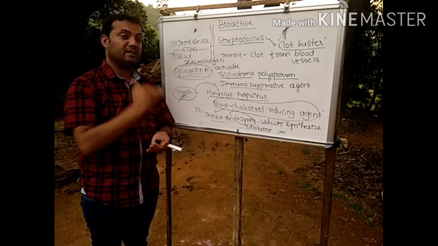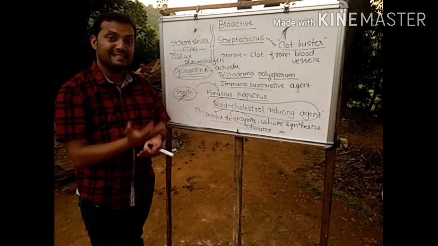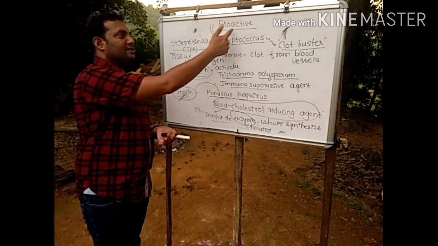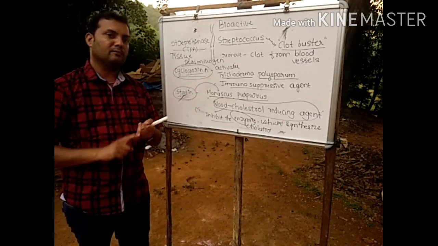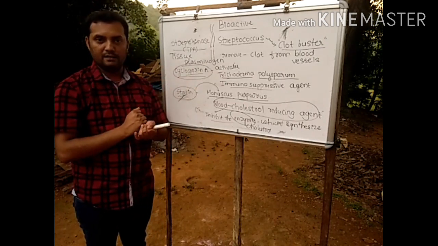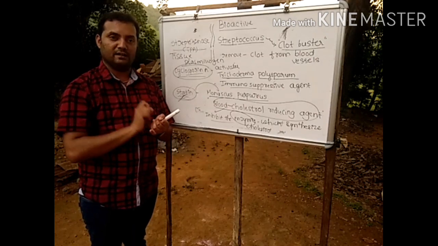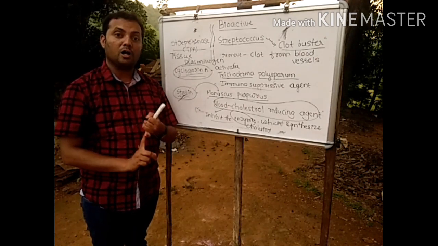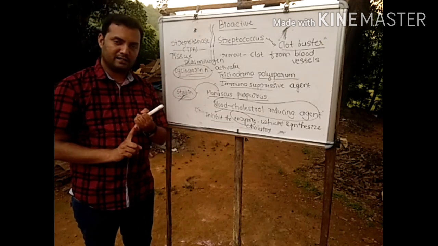Then the role of microbes in case of organic acid preparation, the role of microbes in case of some enzyme preparation, and the role of microbes in bioactive molecule preparations. The most important questions that you can expect, write them one by one. First of all, the important question for this: name the fungus which is involved in alcoholic fermentation. That is the first important question that you can expect.